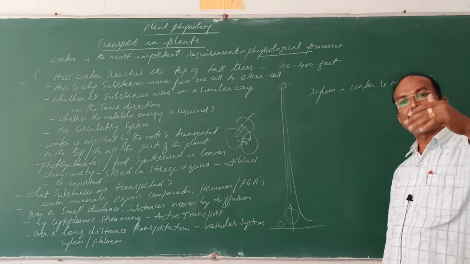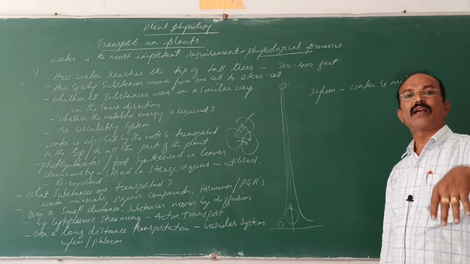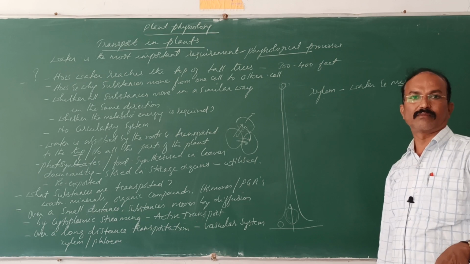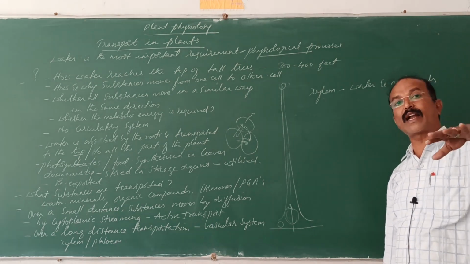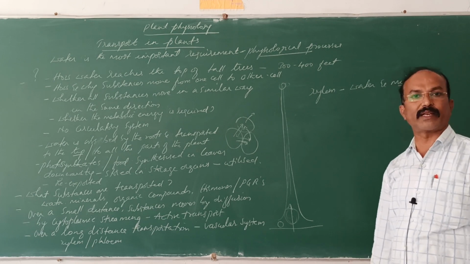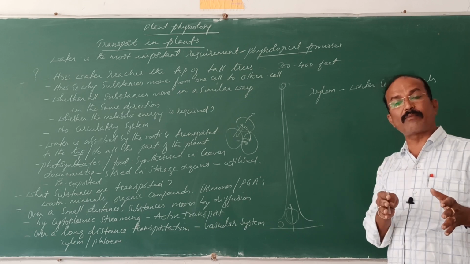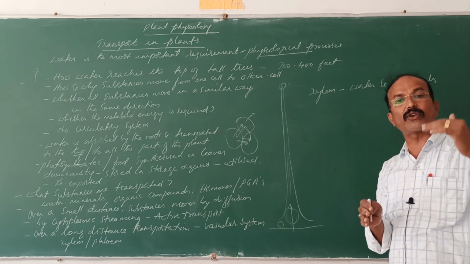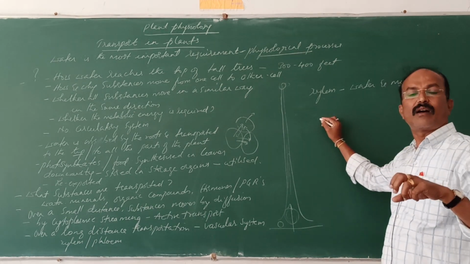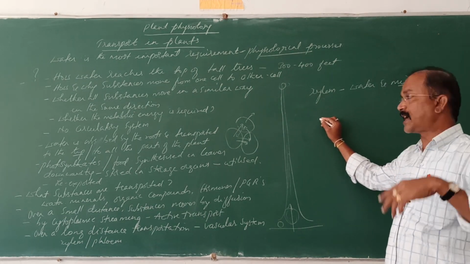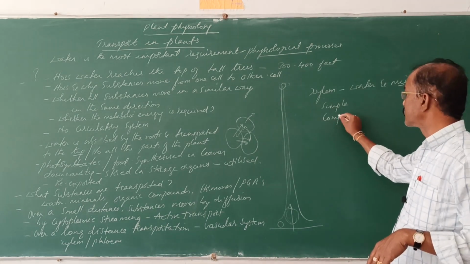Meristematic tissues we again classify into different types: apical meristem, lateral meristems, intercalary meristems. We also classify them as primary meristem and secondary meristems. On the basis of where these meristems are organized in the plant body, we classify them into apical meristem, intercalary meristem and the lateral meristems. Likewise, permanent tissues we classify as simple and complex.